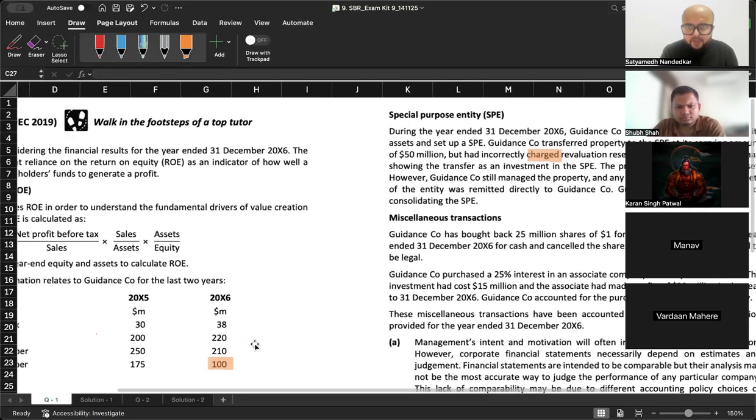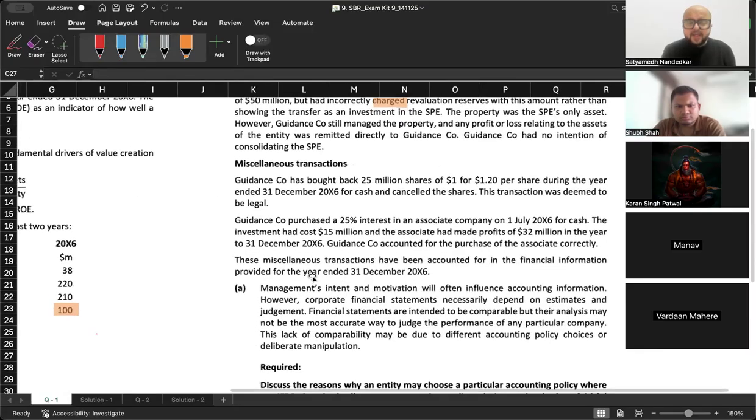Now this is one more mistake. Guidance company has bought back 25 million shares of $1 each for 1.2 per share during the year ended 31st of December 2006 for cash and cancelled the shares. This transaction was deemed to be legal. These miscellaneous transactions have been accounted for in the financial information provided for 31st of December 2006.